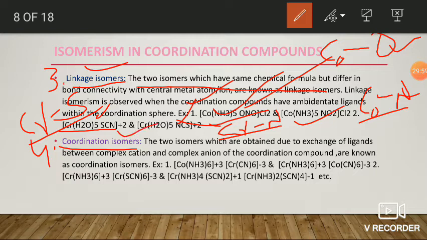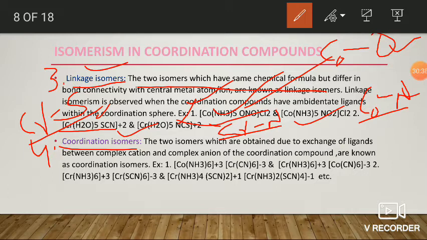Next, the fourth one is coordination isomers or coordination isomerism. Coordination isomerism is generally observed in complex compounds where the compound contains a complex cation as well as a complex anion. If the compound contains a complex cation and a complex anion, there is a chance to exchange ligands between the two complex ions.